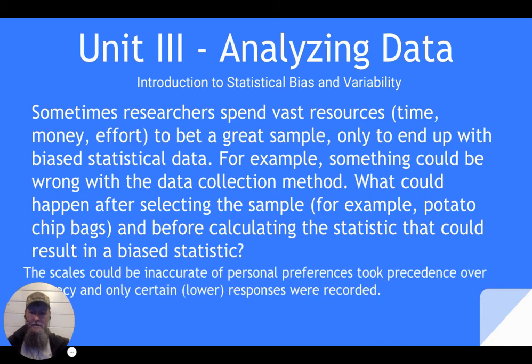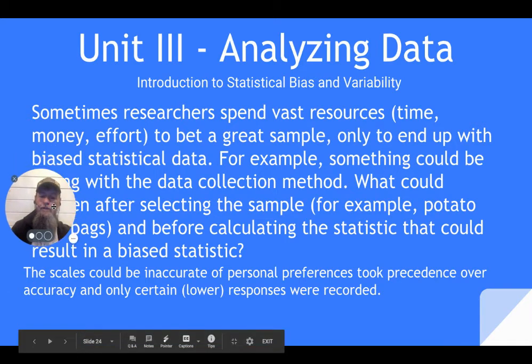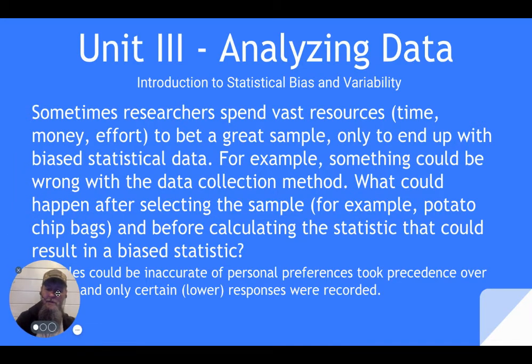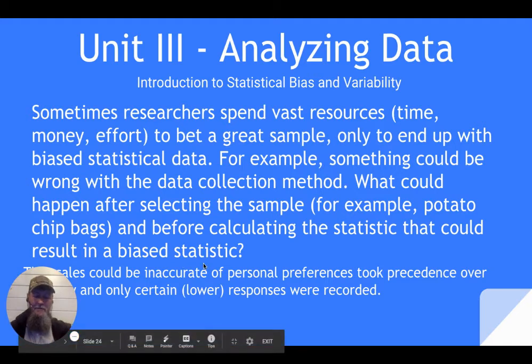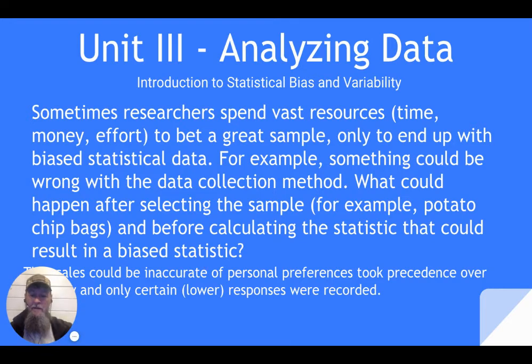All right, the scales could be inaccurate. Personal preferences took precedence over accuracy, and only certain or lower responses recorded. And that happens sometimes. You get the bias of the actual researcher involved. That happens a lot. We see that in the news on a regular basis.